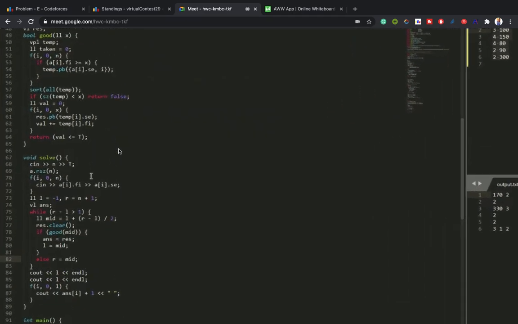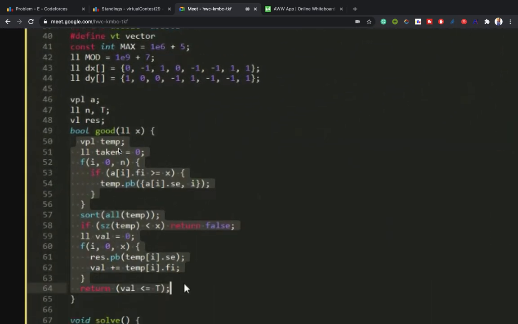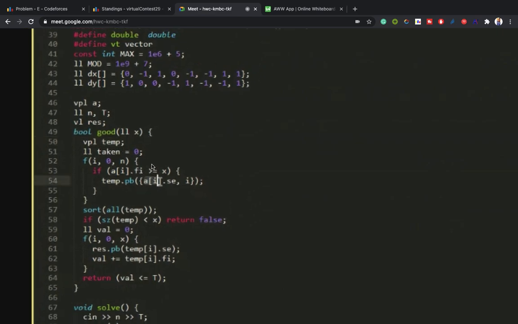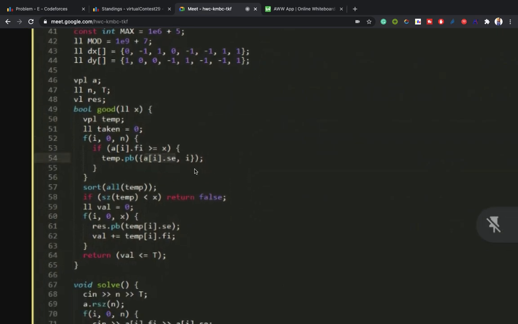Now let's see what the good function does. As we have discussed, if we have a fixed k, then it is quite easy to do. We take a temporary array and we take the times. A of i dot second is the time taken to solve the ith problem, along with its index, only if its value is greater than the quotient given k. Then it's a good point to choose the current problem. Otherwise, it will be a waste of time, and it will be discarded.